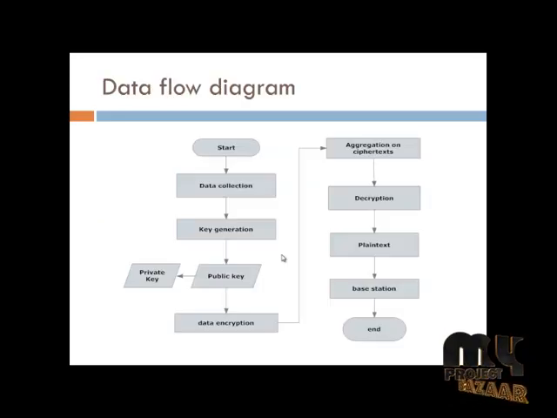Next, I am going to explain the data flow diagram of the project. Start the process. In this data mining project, we are going to connect the data set. In this paper, we collect 2 data sets. The first one is the node 1 data set. Node 1 data set contains node ID, reading, temperature value and humidity value. These values are the sensing results from node 1. The next data set is the node 2 data set. Node 2 data set contains node ID, reading, temperature value, and humidity value. We are going to encrypt these temperature values only.